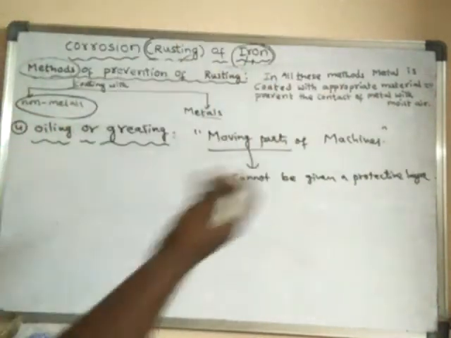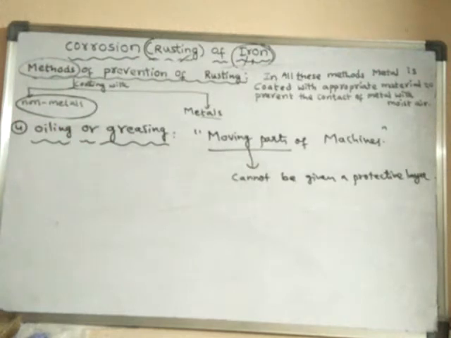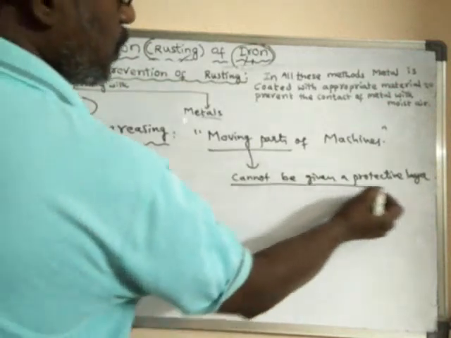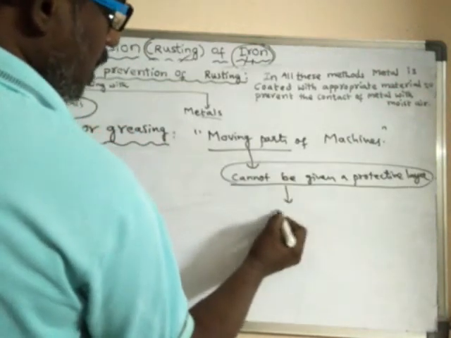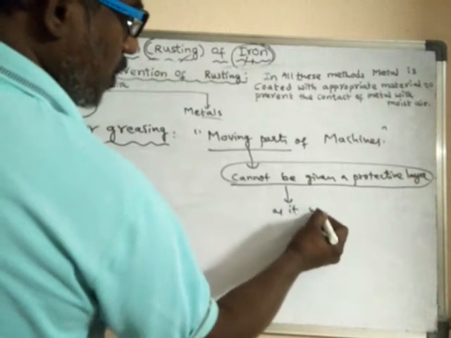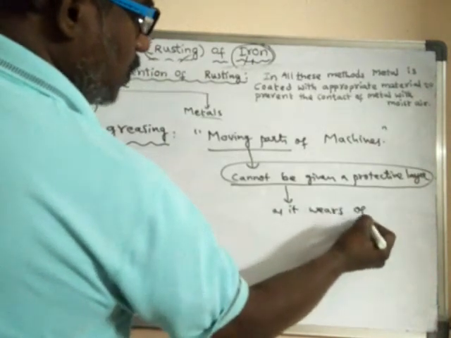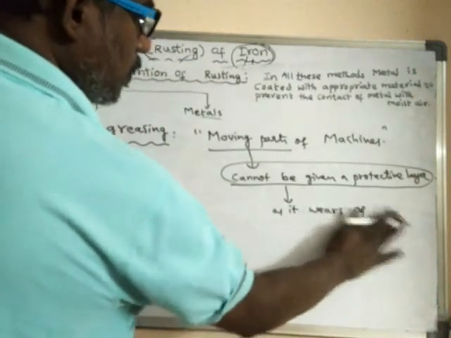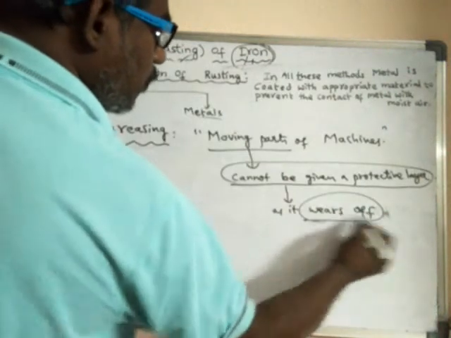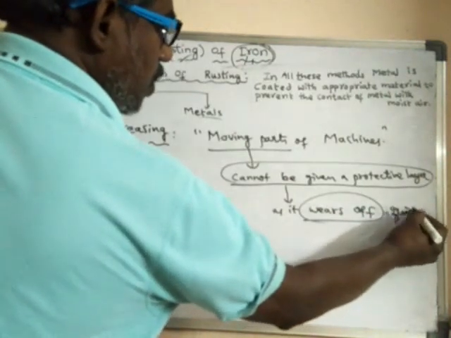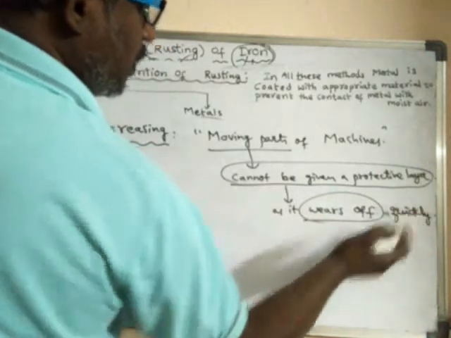Because if you give a protective layer, what happens? That layer will be shed off. It will soon be ruptured, which means it wears off very quickly. So in that case, what do we have to do?